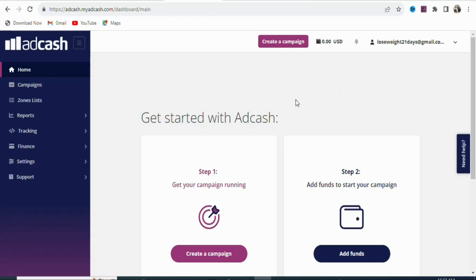Once you create your accounts and log in, you are going to see a page like this. So now the first step is that you are going to run a campaign. To run a campaign, you can click right here, create a campaign, or you can click right here, create a campaign. Wherever you click, you can create a campaign. In this case, we are going to click right here, create a campaign.